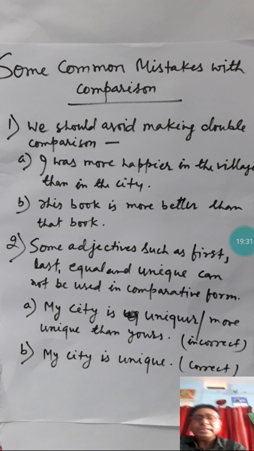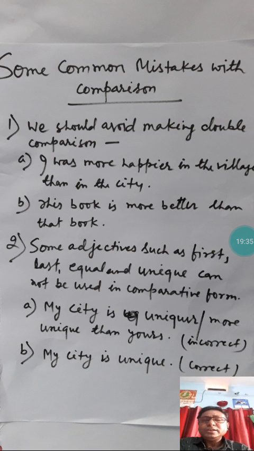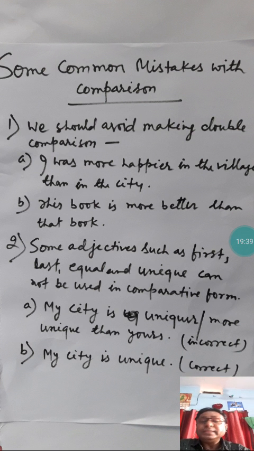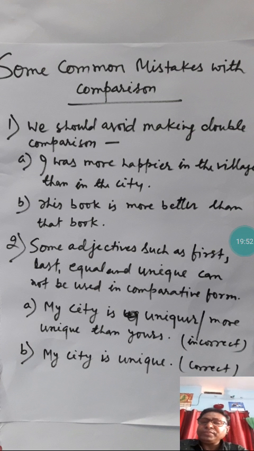Better itself is the comparative form of good. Good, better, best. So better itself is the comparative form. When you use more better, then it is wrong. So more happier in the second sentence, this book is more better than that book. More better is wrong. That will be: I was happier in the village than in the city. This book is better than that book.